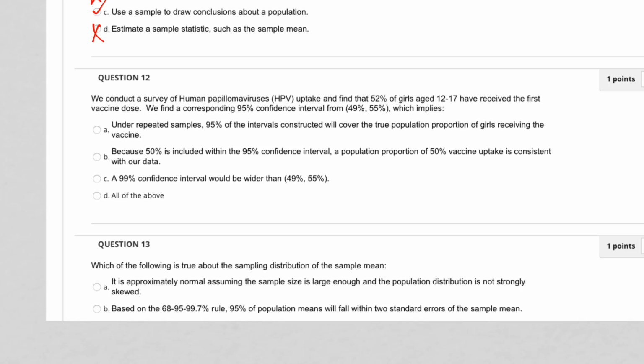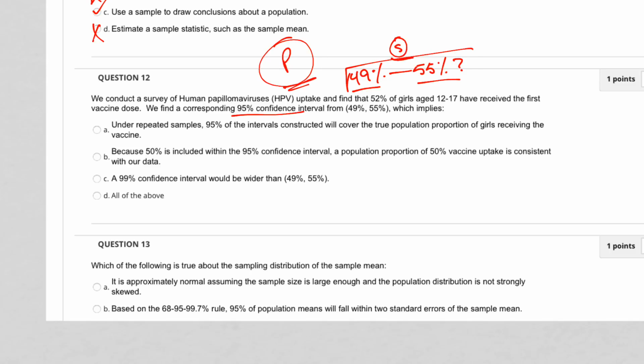Now, before you look at the answers, you need to understand what this 49 to 55 is. What is it? A 95% confidence interval. We are 95% confident that based on our sample, the true number of girls that received the first vaccine dose is somewhere between 49 and 55. We are 95% confident that the true proportion of girls, or the true mean, whatever, in the population, based on our sample, is between that number and that number. All right? So it implies that under repeated samples, 95% of the intervals constructed will cover the true population proportion of girls.